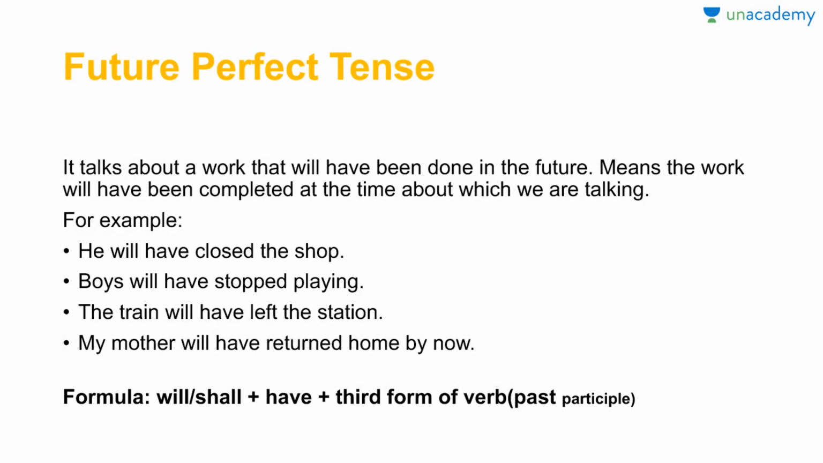Okay, now let us see future perfect tense. Now what is perfect tense? We all know that perfect tense is something where the work has been completed at the time about which we are talking in the future. So in the future, the work will have been completed. So we imagine it like that.